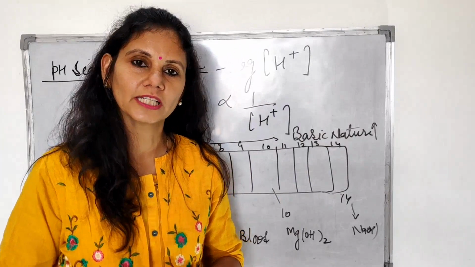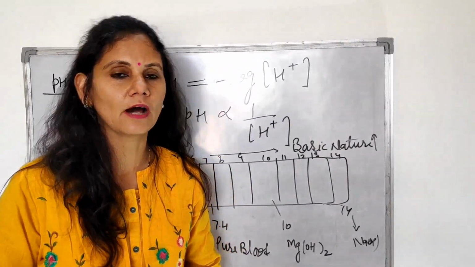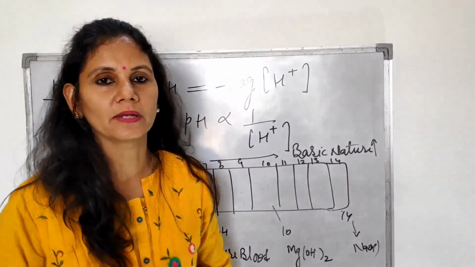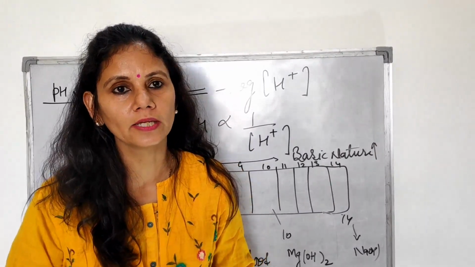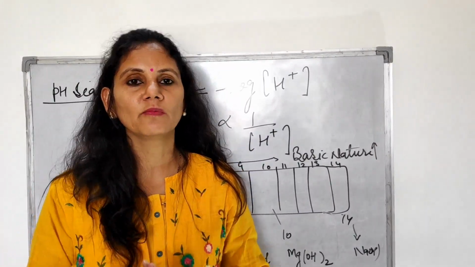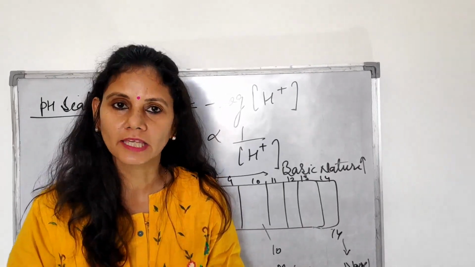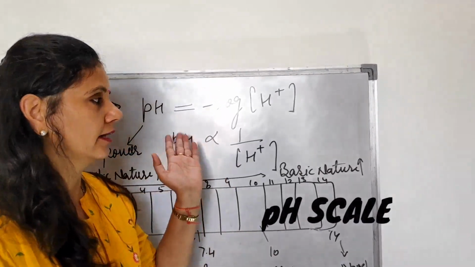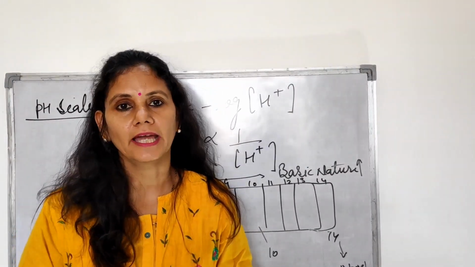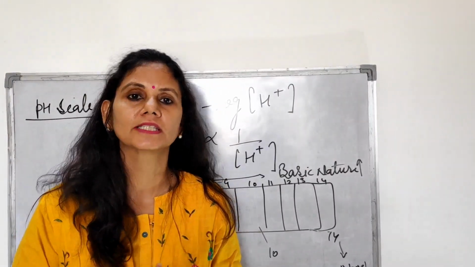So children, how can we determine the strength and the weakness of an acid? One experiment we have done, where the bulb is glowing. But what is the quantitative measurement? How can we measure the H plus ion? There is a scale called the pH scale. From that we can measure the H plus ion by using universal indicator.